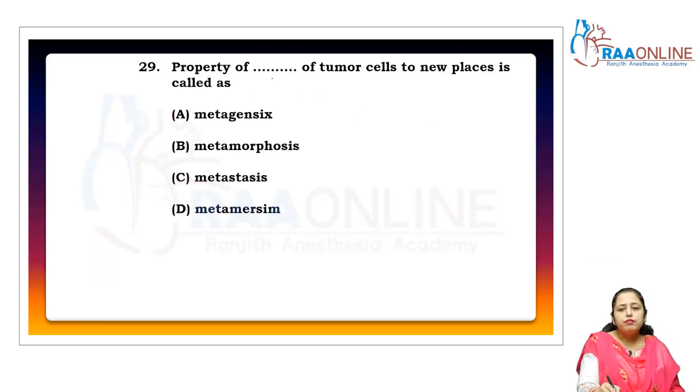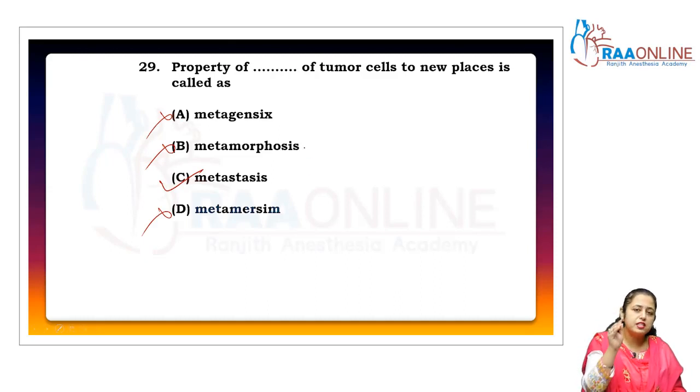The property of the tumor cell to spread to new places is called metagenics, no. Metamorphosis, no. Metastasis, yes. Metamerism, no. Metamerism is related with segmentation. Metamorphosis is the transformation into the adult. So metastasis is the spreading of the tumor cells, clear?